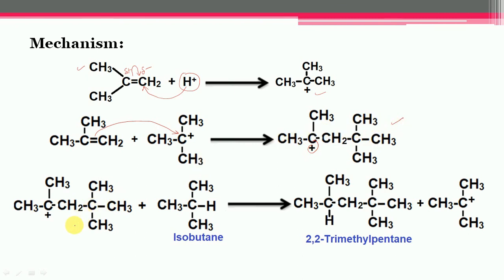In the next step, an isobutane molecule is added to this intermediate. Now it can lose a hydride, H minus, to the intermediate carbocation, and this leads to the formation of 2,2,4-trimethylpentane along with the tertiary butyl carbocation.